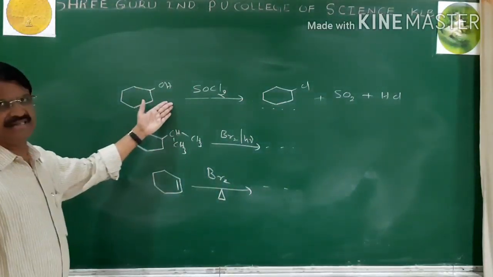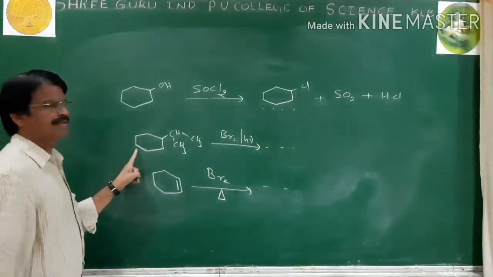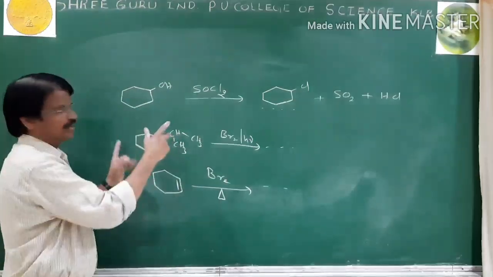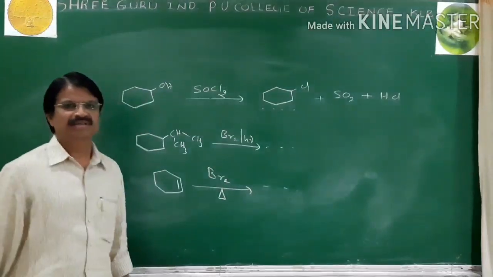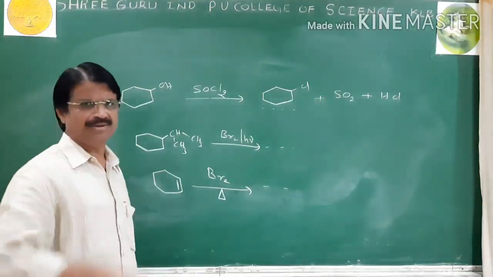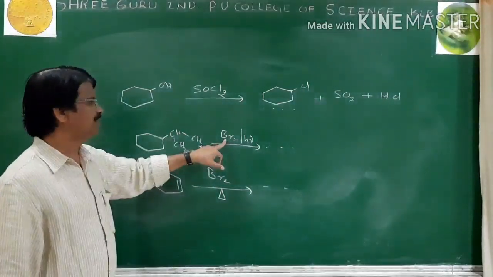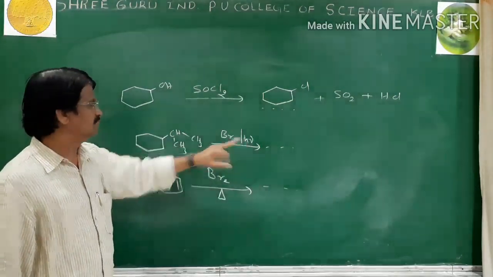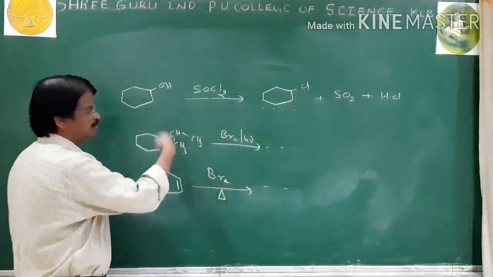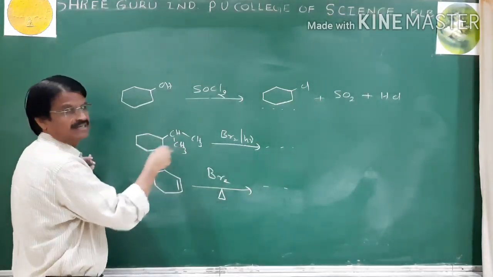And this method is the Darzens process. Next, it is a hydrocarbon, an alkane compound, with bromine in presence of light. This also I covered in the previous classes. See here, bromine in presence of light, then it can undergo substitution reaction with these H atoms.